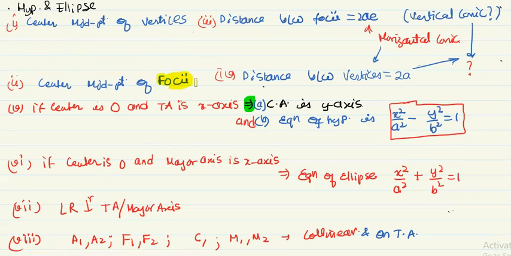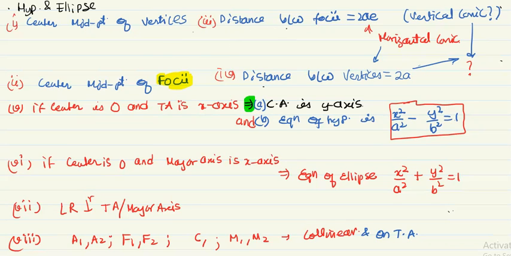If you see the foci in hyperbola and the foci in ellipse, the midpoint of foci is the center in both. The first and second properties are quite important, and generally students miss them, and that's why they feel difficulty in solving the problems.